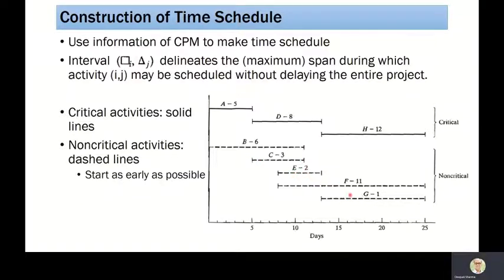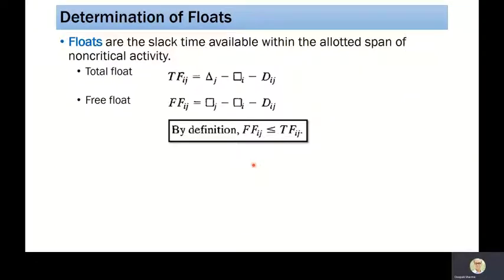So for all the non-critical activities, this span is shown. We can start at the beginning or any time in between such that there is no delay in the project duration. Now there are different kinds of floats which we use while preparing this time schedule. The floats are the slack time available within the allotted span of non-critical activities. First is called the total float: for the activity between node I and node J, it is the latest occurrence time of node J minus the earliest occurrence time of node I minus the duration of the activity.